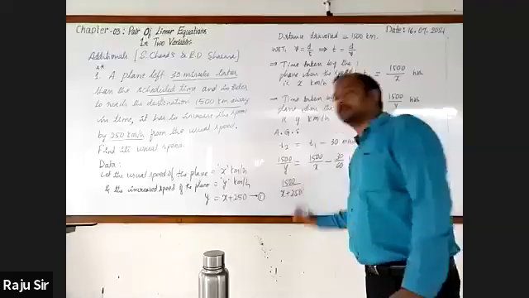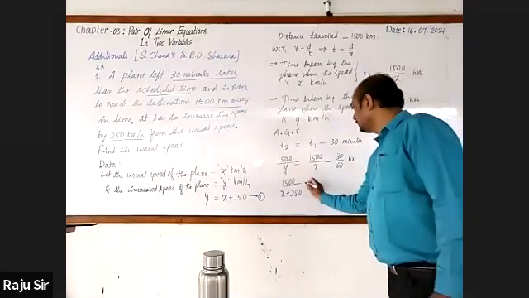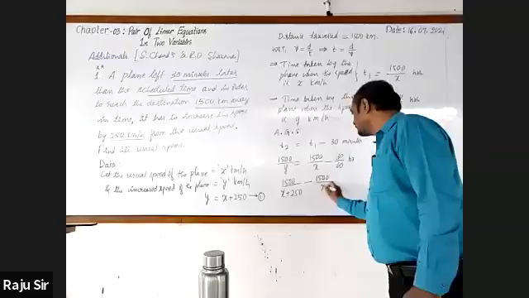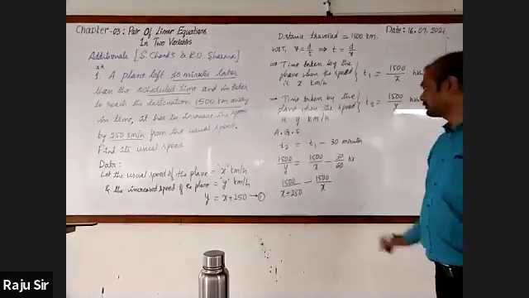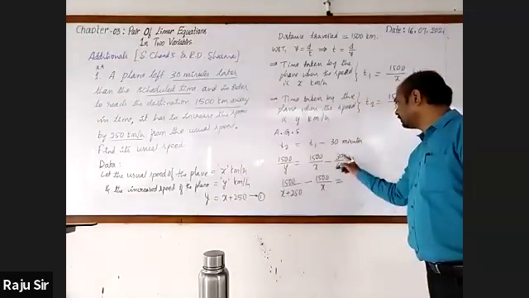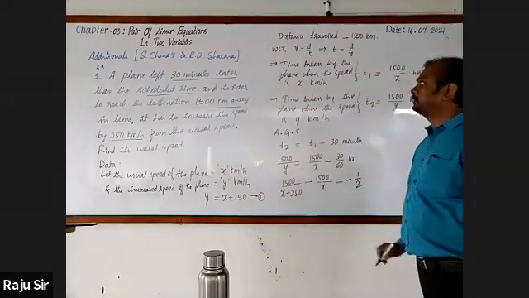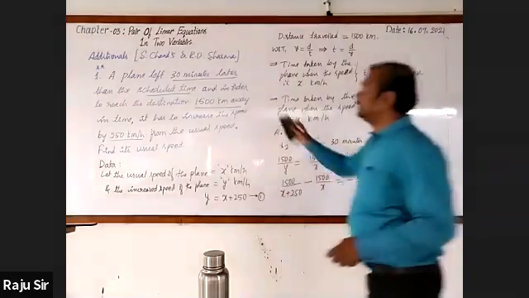This has been written from equation 1. Then transfer 1500 by x to the left hand side. It becomes negative. Then minus 30 by 60 means it is 1 by 2. Here I am rubbing it.